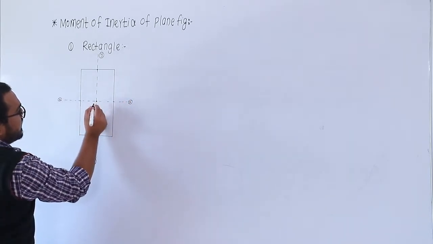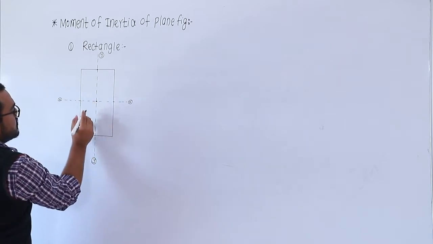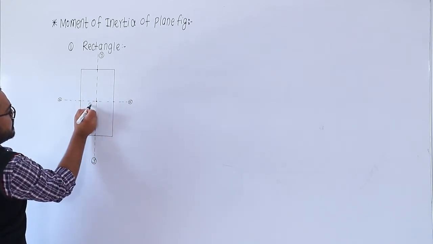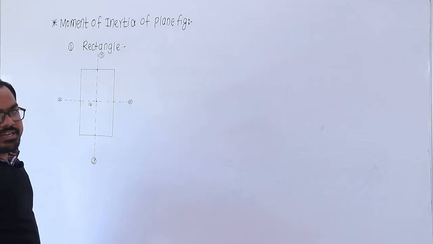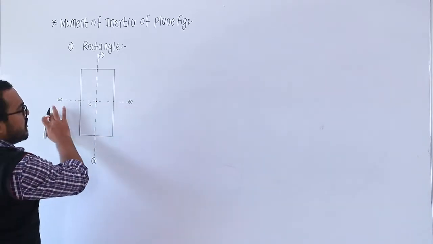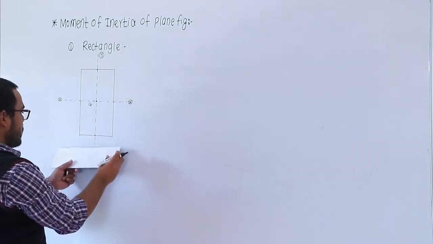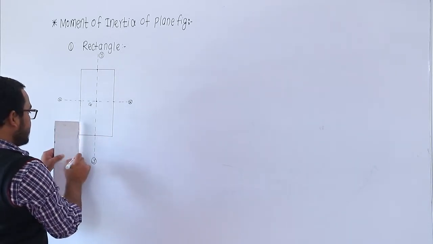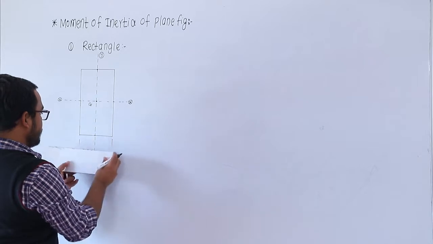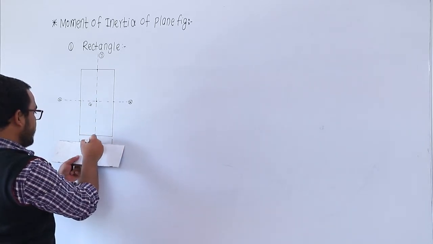And this point, that is the intersection of two diagonals. So this point is your centroid G. Okay, so this is your centroid G. So it is the centroidal x axis and the centroidal y axis. Suppose this is the rectangle, having the width, suppose the width of this rectangle is small b.